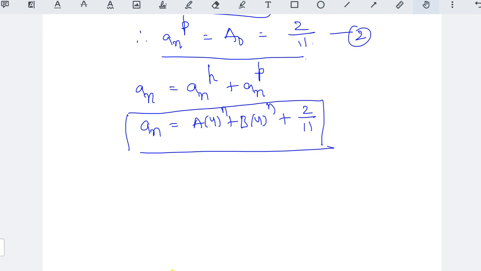So here they have not given the initial values. If they have given the initial values, with the help of those values, you have to obtain the A value and B value. In order to get the A and B value, we have to use those initial conditions. Here they have not given the initial conditions, so the process should stop here. Now see the next question.